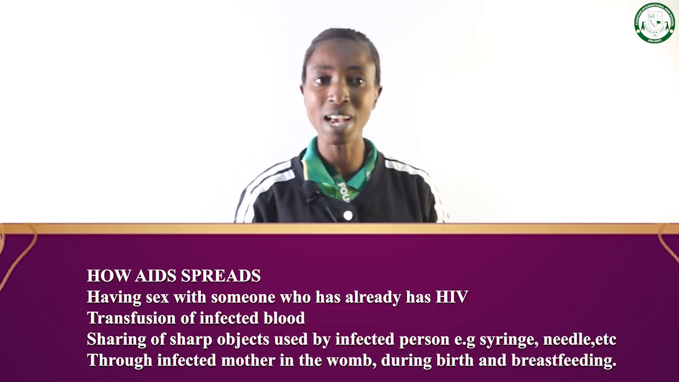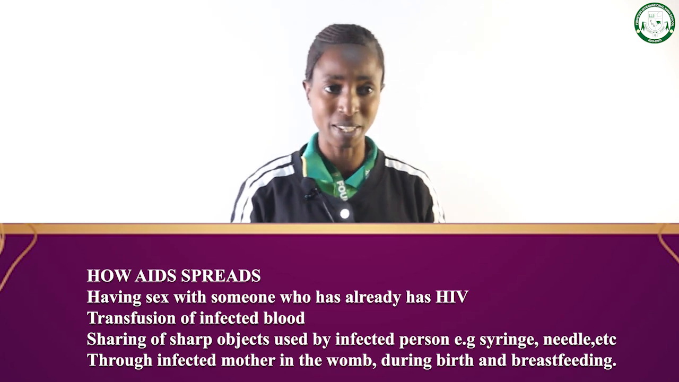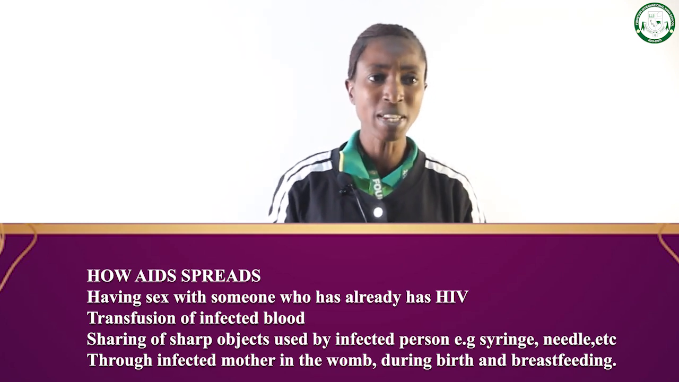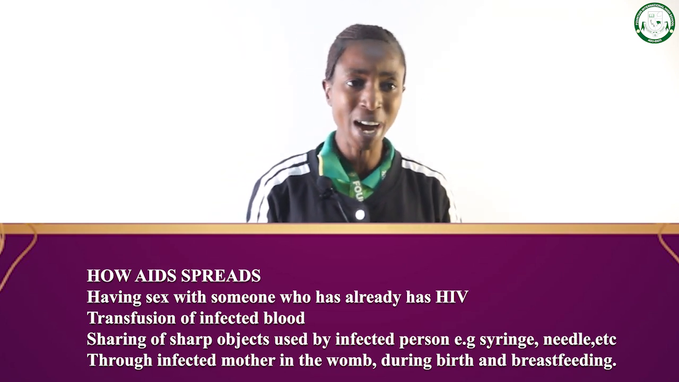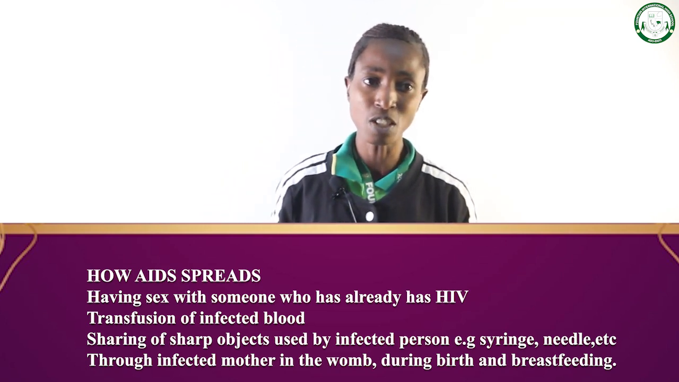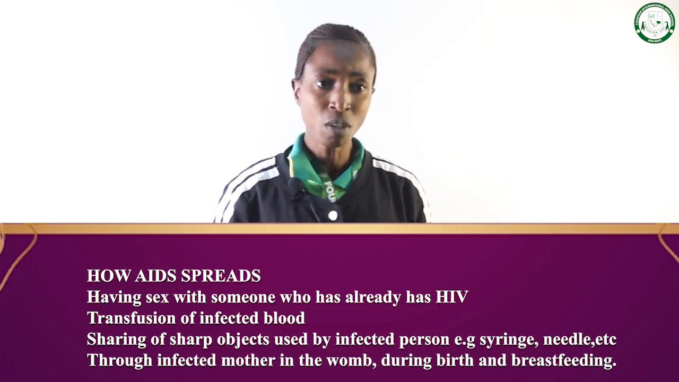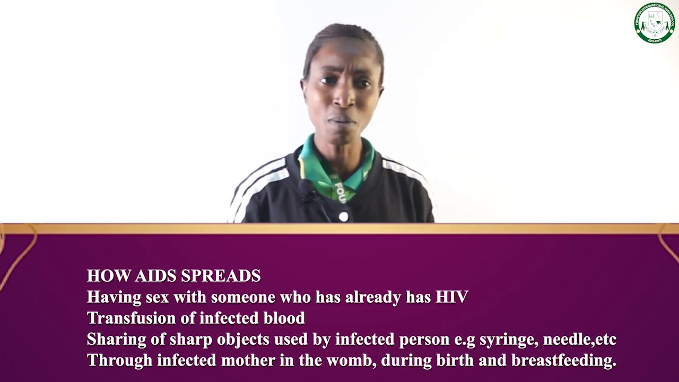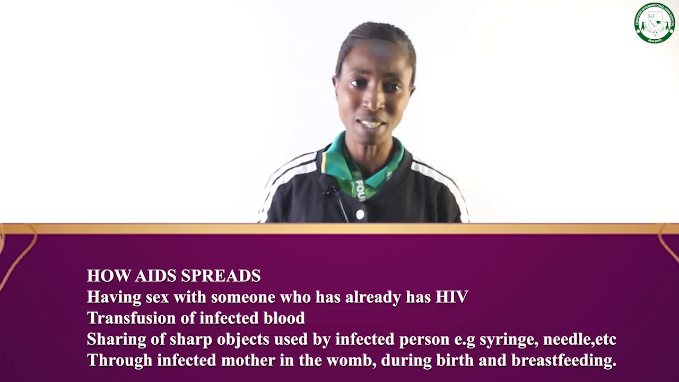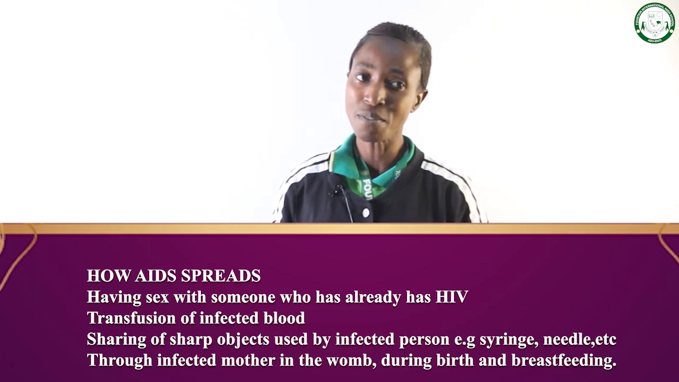Another way is sharing unsterilized sharp objects like syringes, needles, and razor blades. Another one is a pregnant woman that has it, who can easily transfer it to her baby in the womb. Then during birth, the moment the baby is being born, the baby can have it. Then during breastfeeding, the baby can also have HIV/AIDS.